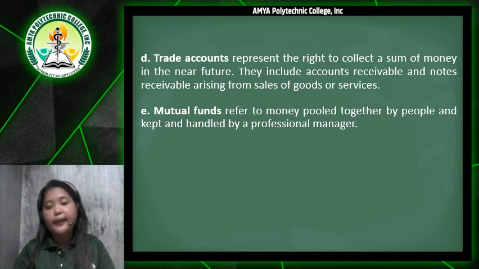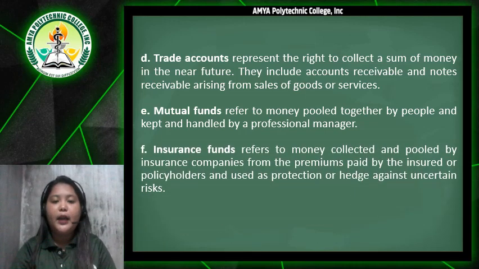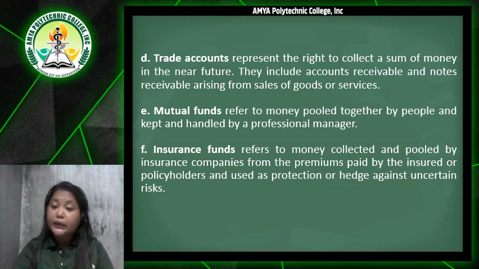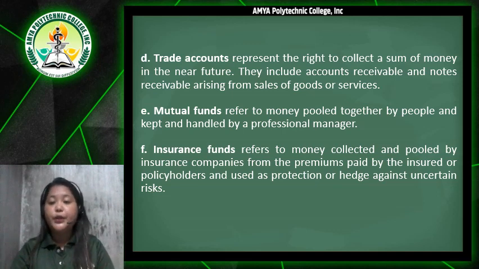Mutual funds refers to money pooled together by people and kept and handled by a professional manager. And then insurance funds. So when you say insurance funds, this refers to money collected and pooled by insurance companies from the premiums paid by the insured or policyholders and used as protection or hedge against uncertain risks.